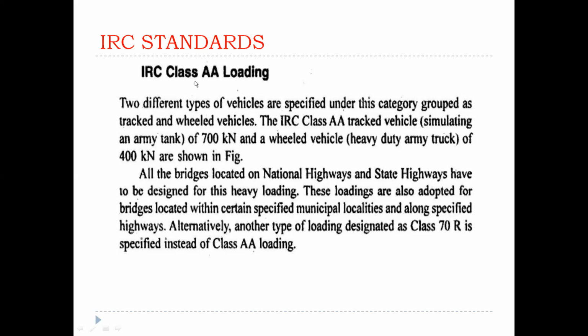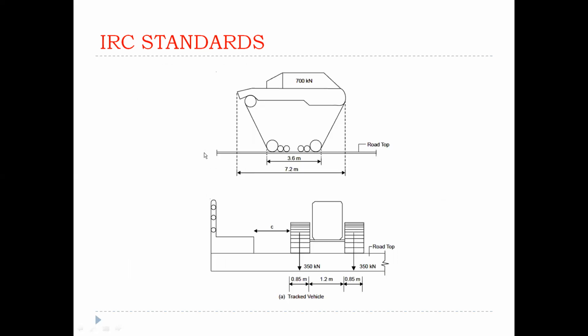Basically in IRC class AA loading, there are two types of vehicles, that is tracked and wheeled vehicles, clear. An example of tracked vehicle is an army tank of 700 kilonewtons and an example of wheeled vehicle is a heavy duty army truck of 400 kilonewtons. These loadings are shown in the figure, clear.